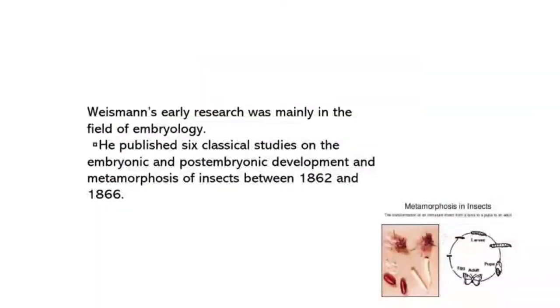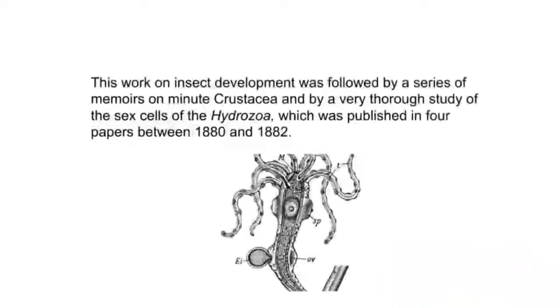This slide is about Weismann's 6 classical studies, which is about the embryonic and post-embryonic development and metamorphosis of insects. Weismann started his work by studying insect metamorphosis and hydrozoa cell. Through the study of hydrozoa, Weismann published 4 papers between 1880 and 1882. Later, his eyesight was gradually becoming weak, which didn't allow him to do microscopic work, so he turned to more theoretical problems connected to heredity and reproduction.